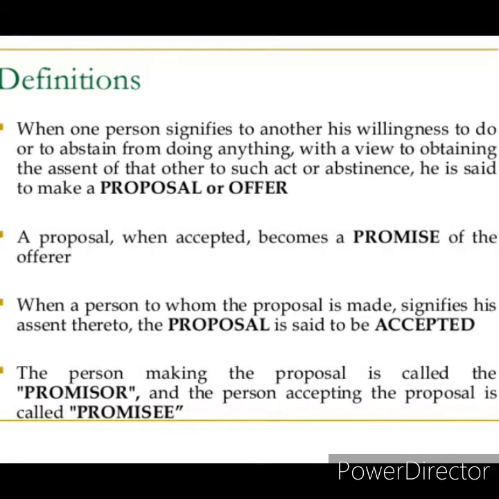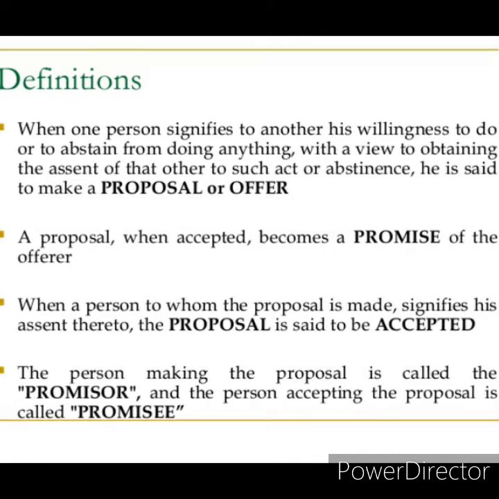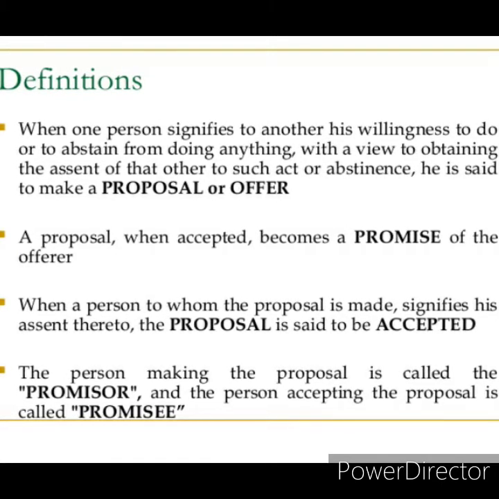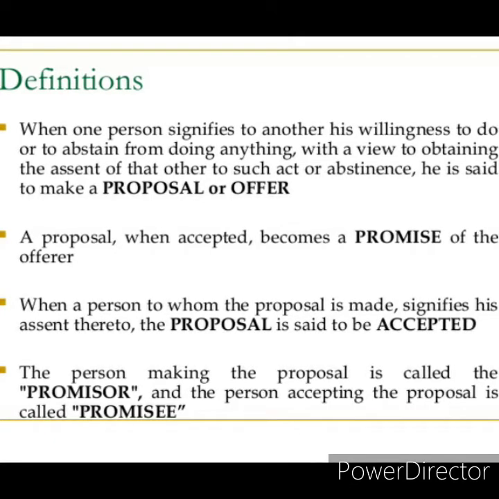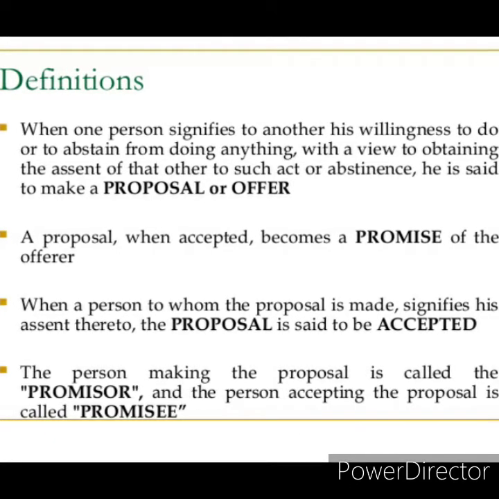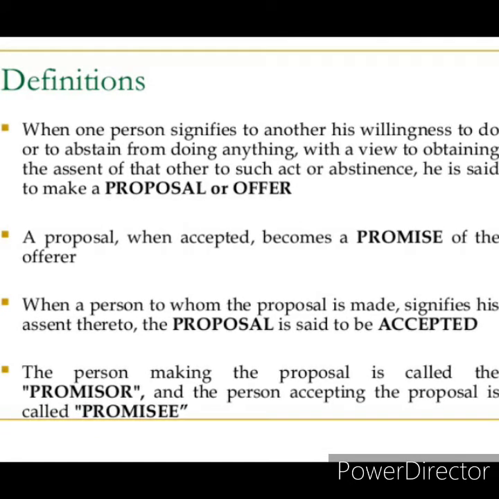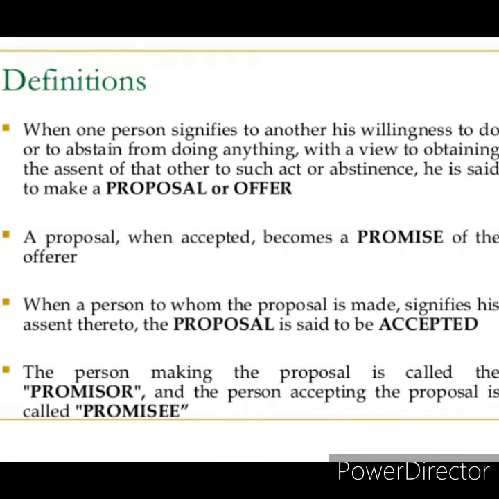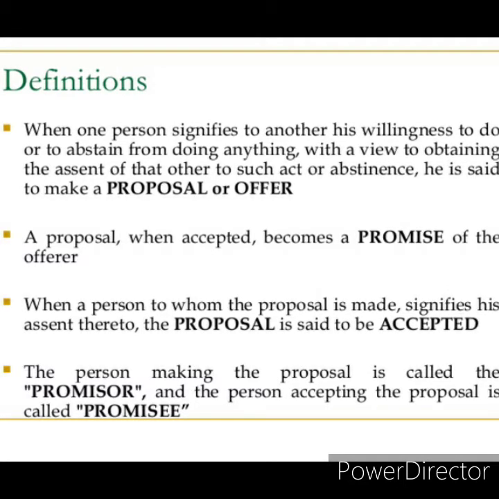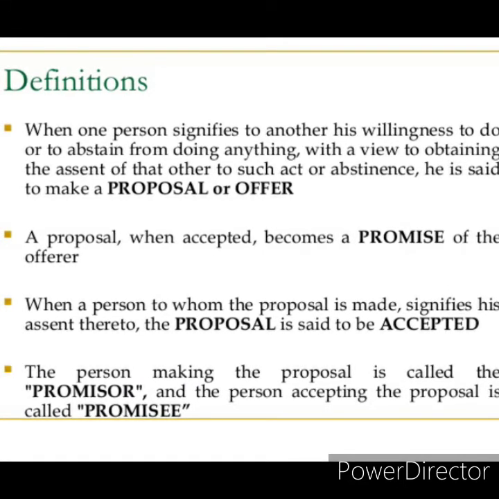To such act or abstinence, he is said to make a proposal. It means I am offering you something and waiting for you to do it or not. You can accept it or you can deny it.